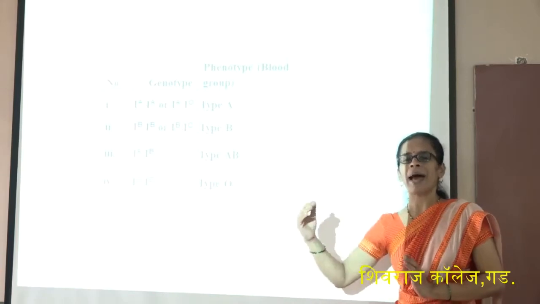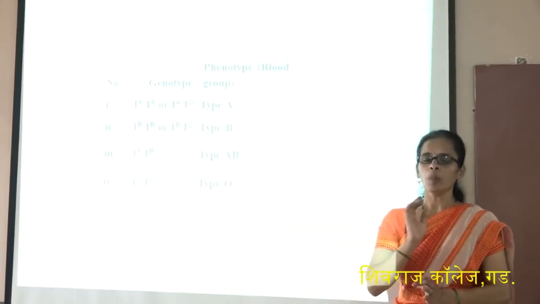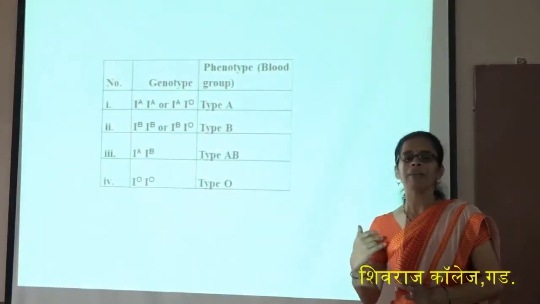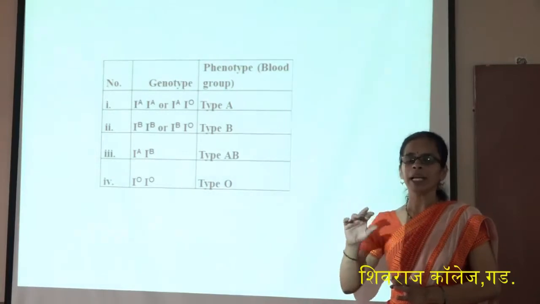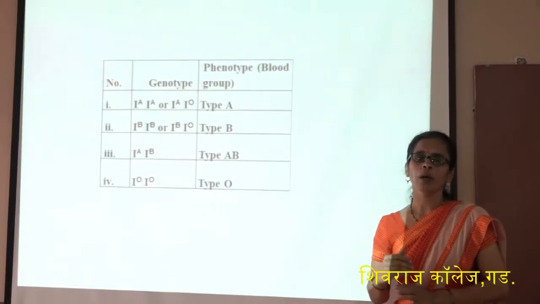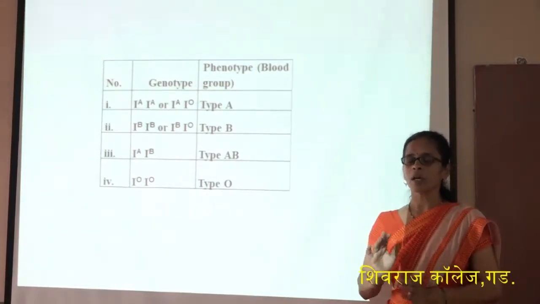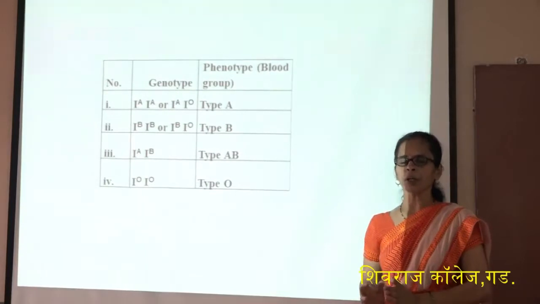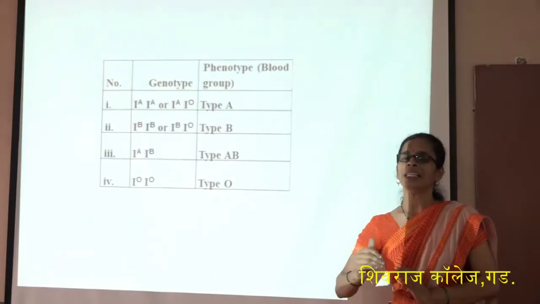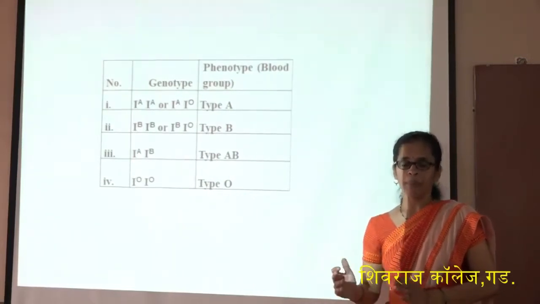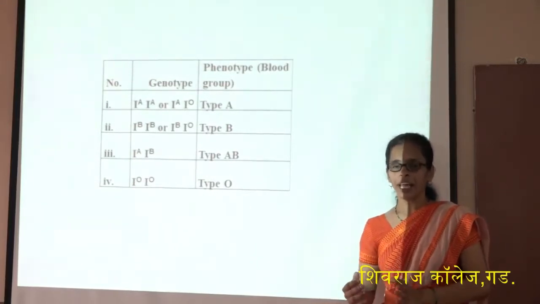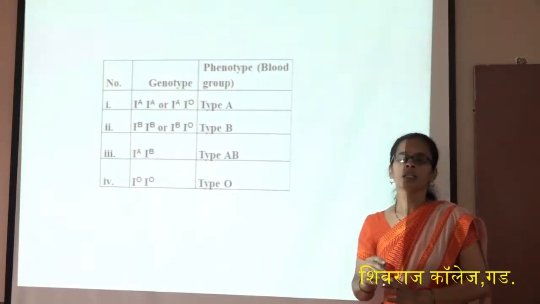Suppose we cross a parent having B blood group and one having O blood group, then the offspring obtained has blood group B. In this way, we get A and B blood groups, because IA and IB are dominant over IO. But suppose a person having A blood group and a person having B blood group cross, then the offspring obtained has the AB blood group. This means that both A and B are expressed simultaneously, and therefore the AB blood group shows codominance.